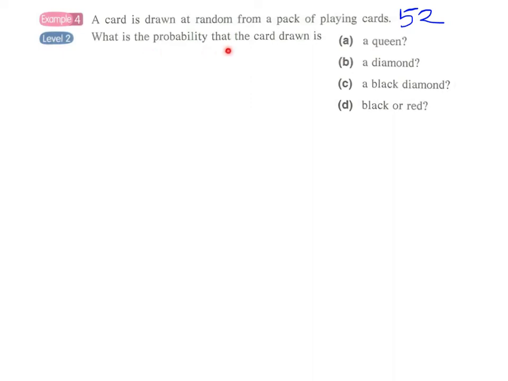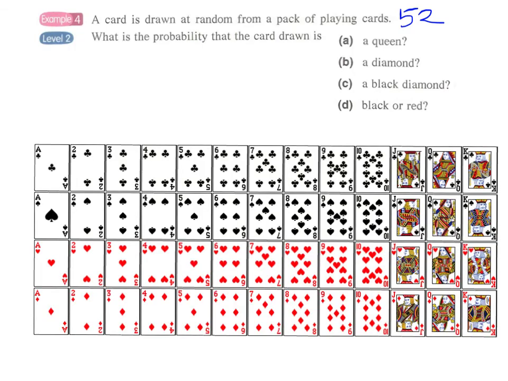A card is drawn at random from a pack of, let's say, 52 playing cards. What is the probability that the card drawn is a queen, a diamond, black or red? And of course, the best way to do this is to show all the 52 playing cards here. And we have 4 different suits in the pack of playing cards. We have club, spade, heart, and diamond.